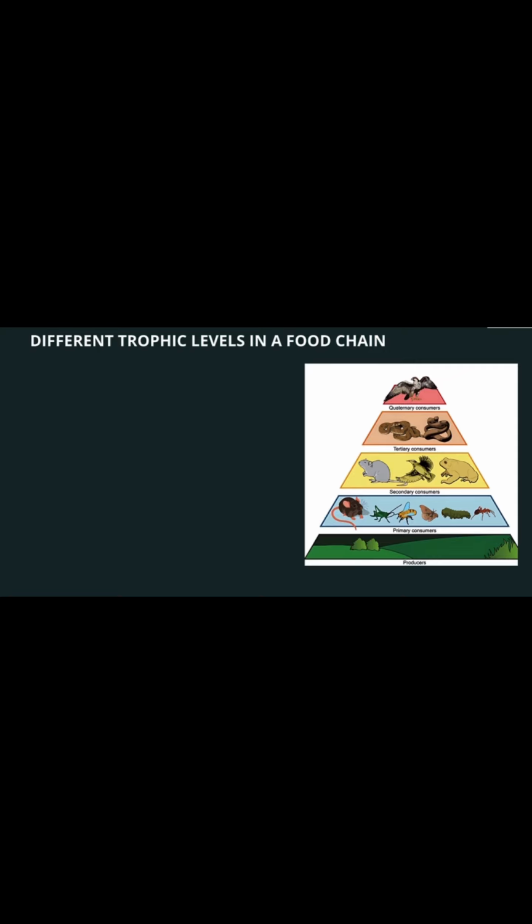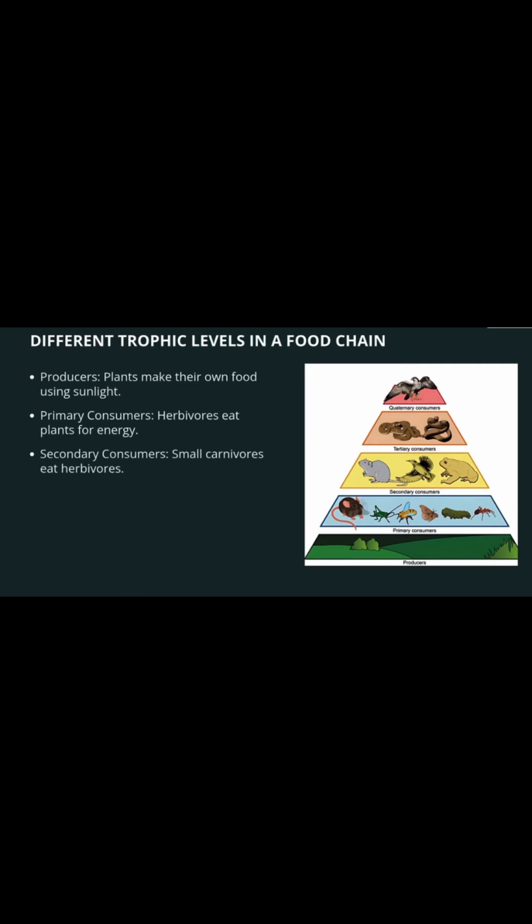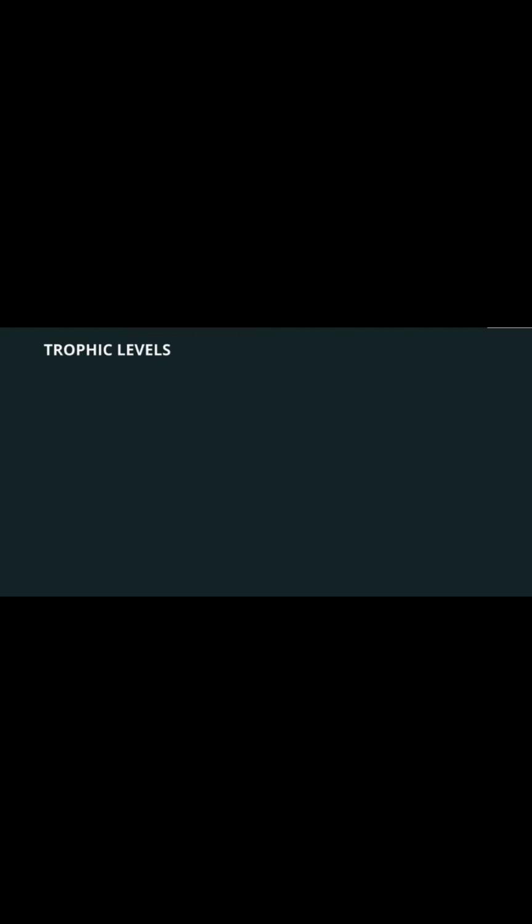Different trophic levels in a food chain. Producers: plants make their own food using sunlight. Then primary consumers: herbivores eat plants for energy. Then secondary consumers: small carnivores eat herbivores. Then tertiary consumers: large carnivores eat small carnivores. Decomposers at last: fungi and bacteria that break down dead plants and animals.